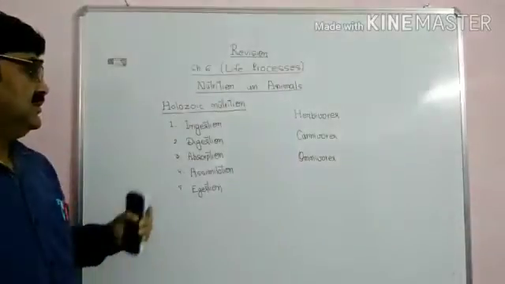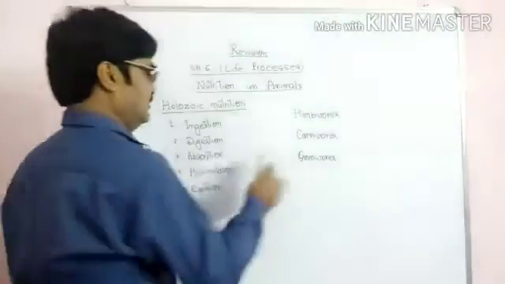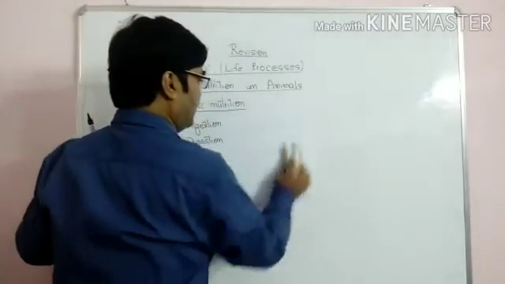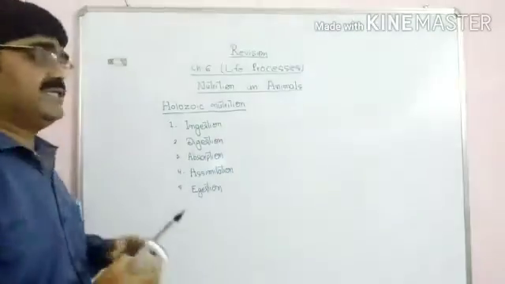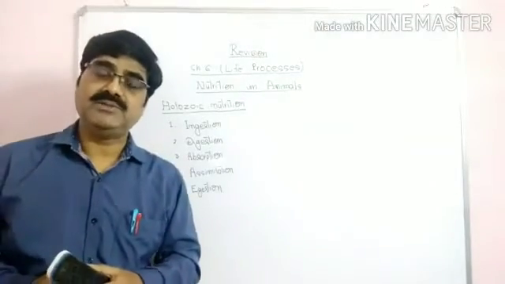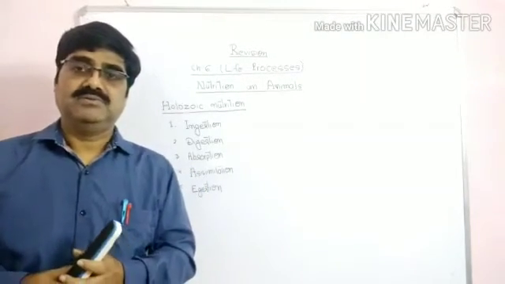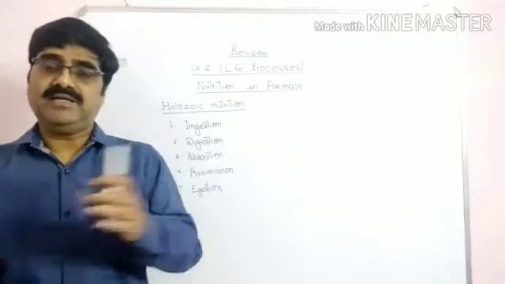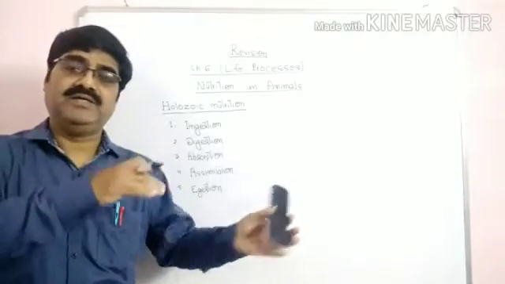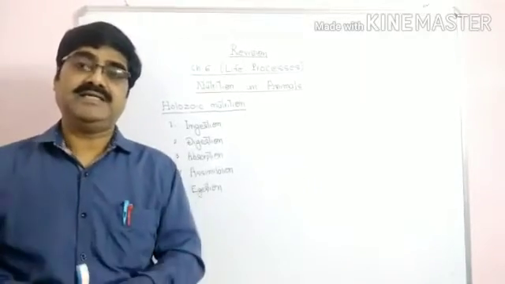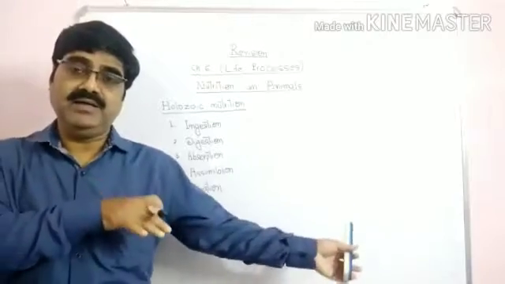Now, generally, most of the animals have holozoic nutrition. We have also discussed that nutrition is of different types. Okay, autotrophic, heterotrophic. Heterotrophic is divided into three categories: parasitic, saprophytic, and holozoic.